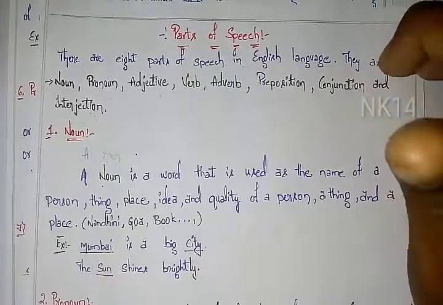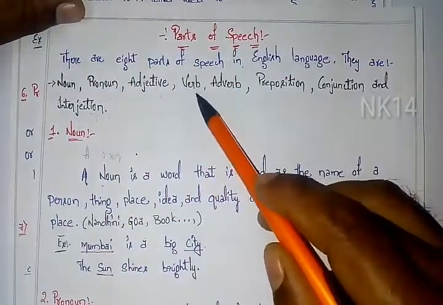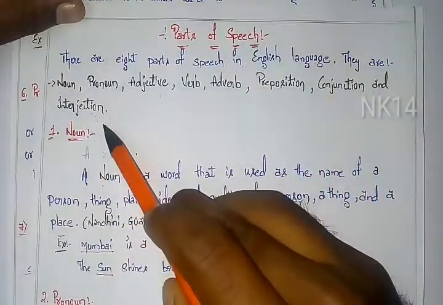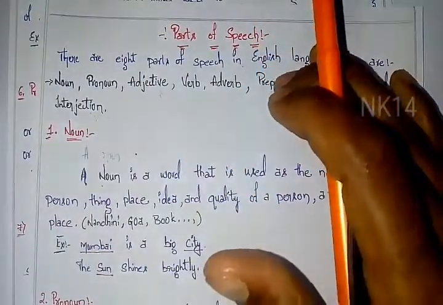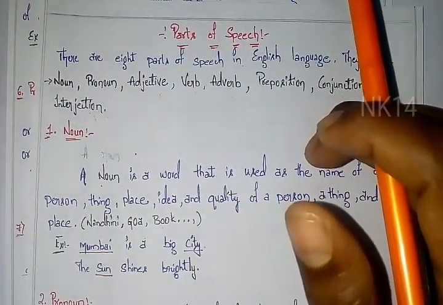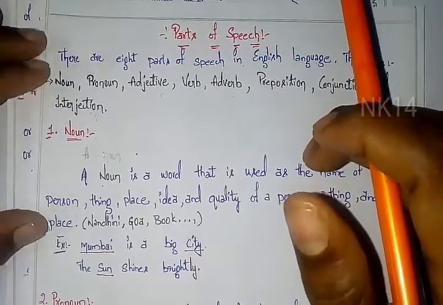Once again I will repeat, try to listen carefully. That is noun, pronoun, adjective, verb, adverb, preposition, conjunction and interjection. So these are the 8 parts of speech. Now I will explain each part of speech in detail with an easy definition. Don't miss any point. Let's start with the noun.